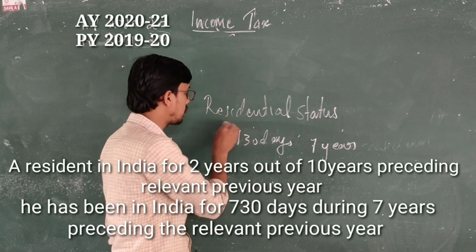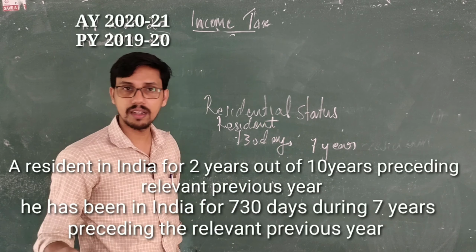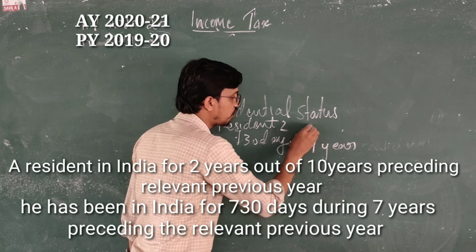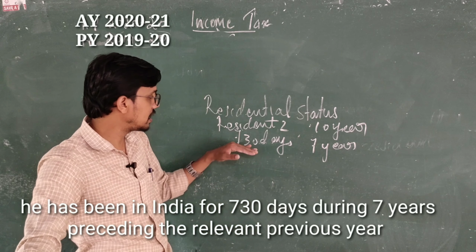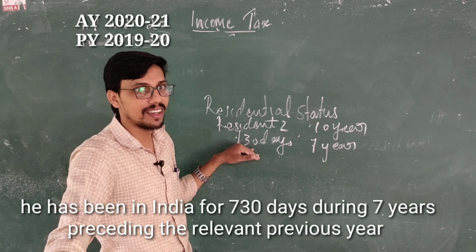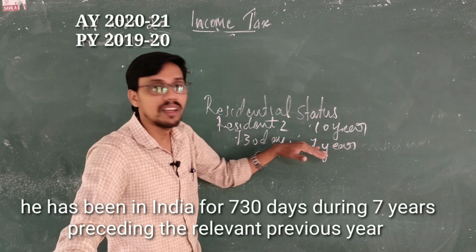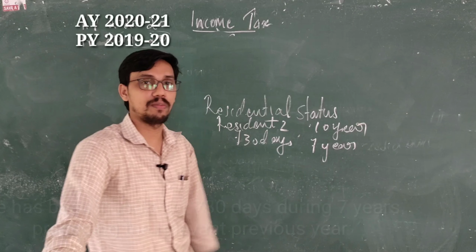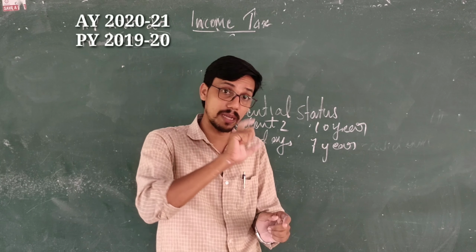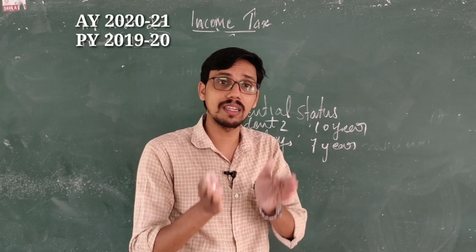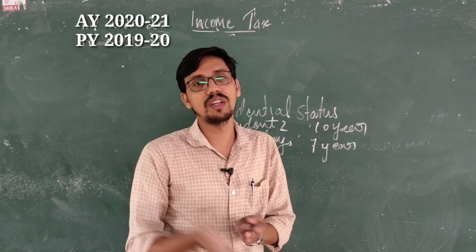What was the first condition? He shall be a resident in India for 2 years out of 10 years preceding the relevant previous year. Here he shall stay in India, not be a resident, right? Mark the difference. 730 days out of 7 years preceding the relevant previous year. First we have to check the basic condition and determine whether he is a resident or not. Then we have to check whether he is an ordinarily resident or not.